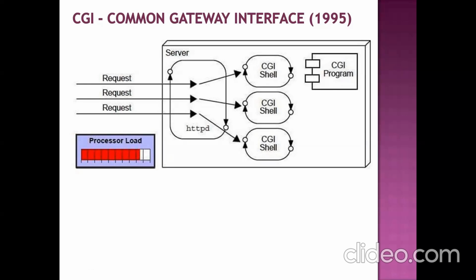But here the difference is that your server will create one process for handling each and every request. A process is not a small task. It occupies more space in memory. And if you are sending multiple requests for the same resource, multiple processes will start. So if the user sends 100 requests or 1000 requests, 1000 processes will run inside the server.